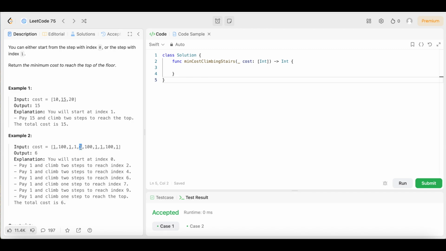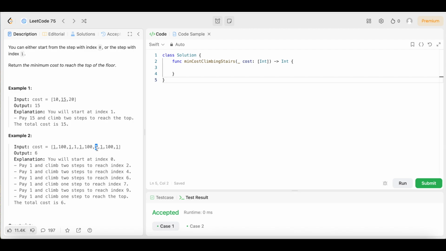So now we're at index 4. We pay this dollar. We have the opportunity. We could take 1 step and pay $100, or we could take 1 step and then have to pay $1. And remember, we want the minimum, so we're going to take the 2 steps and we're going to pay this dollar. Then we're going to take 2 steps over this 100, and we're going to land right here on this one, index 6.